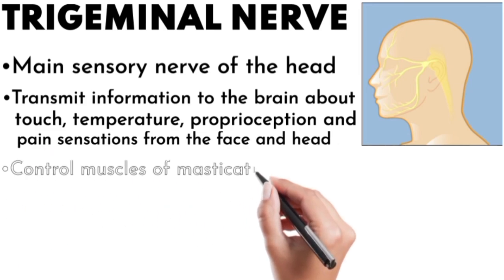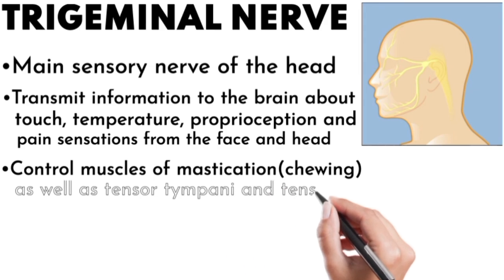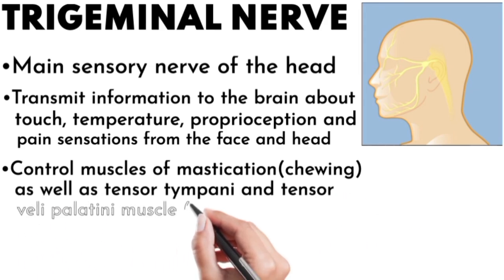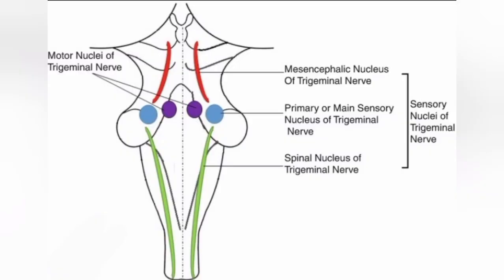It controls muscles of mastication as well as tensor tympani and tensor veli palatini muscles, which derive from the first pharyngeal arch. The trigeminal nerve originates from 4 nuclei in the brainstem, 3 sensory and 1 motor, located from midbrain to the medulla oblongata, and it emerges from the lateral side of the pons.